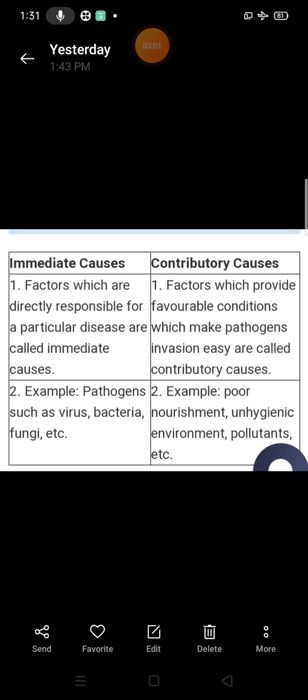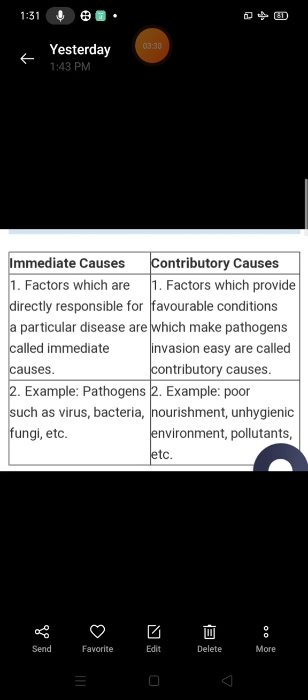Next, contributory causes. Factors which provide favorable conditions that make pathogen invasion easy are called contributory causes. For example, poor nourishment, unhygienic environment, pollutants, genetic differences, poverty, lack of public cleanliness.